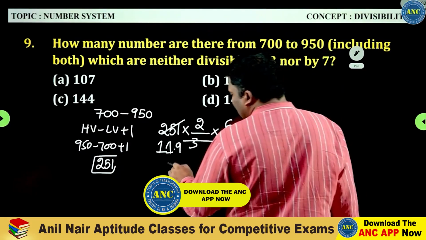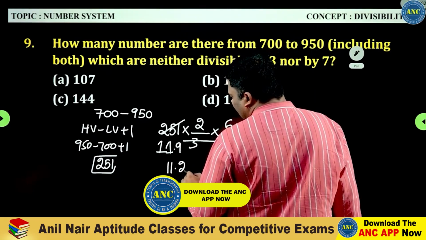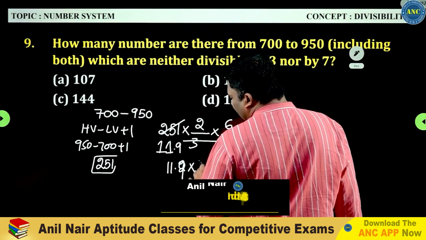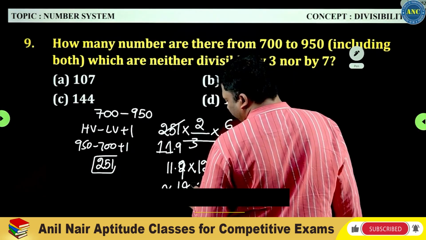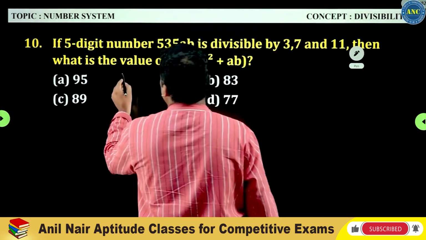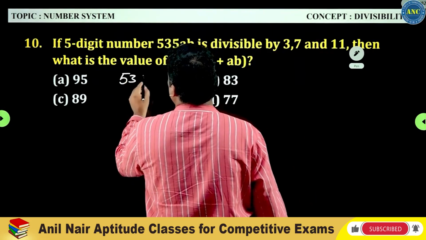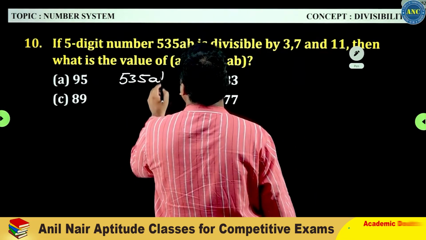So the answer is 11.9 into 12. 11.9 is closer to 12. 12 12s are 144.